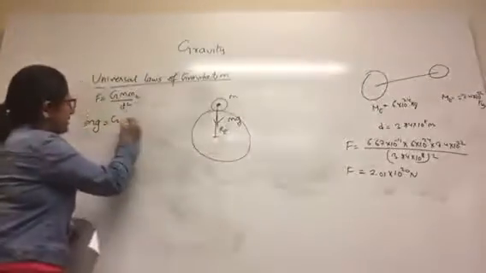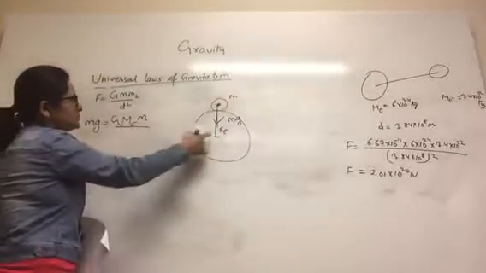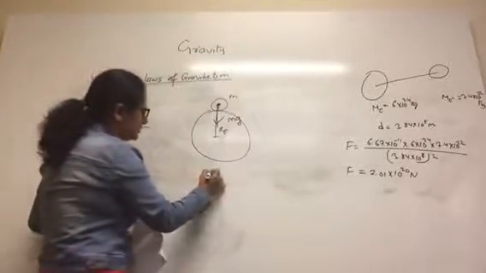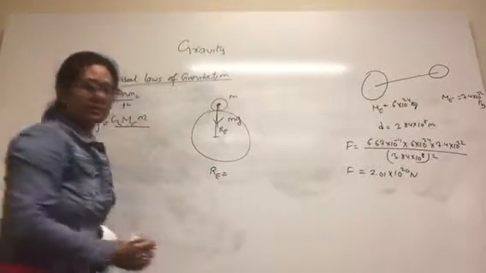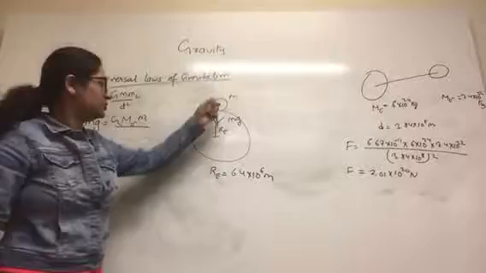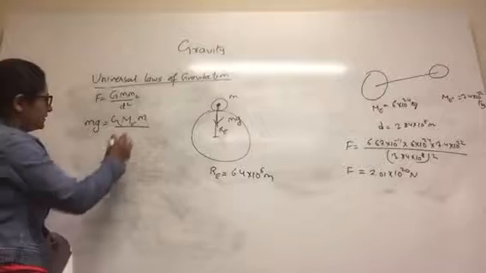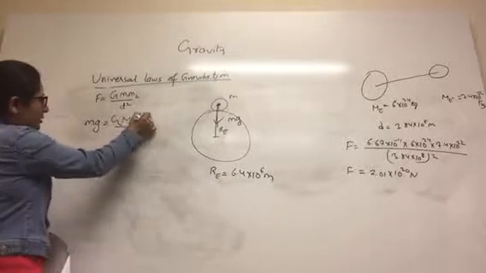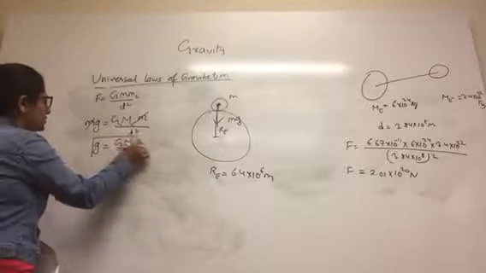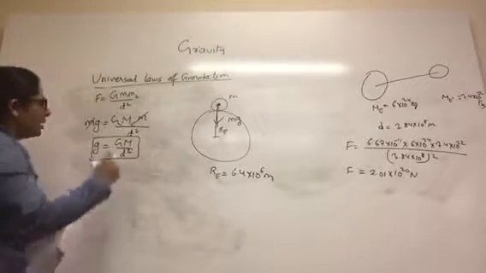G m1 is the mass of Earth, m2 is the mass of this small object, and the distance between them is Re plus this small distance, but compared to the radius of Earth, which is 6,400 kilometers, that is 6.4 into 10 to the power 6 meters, this is very, very small. So we neglect this distance from the Earth's surface, giving d square. Cancelling the two m's, I get g equals GM by d square. So the acceleration due to gravity on the Earth's surface or close to Earth's surface is GM by d square.